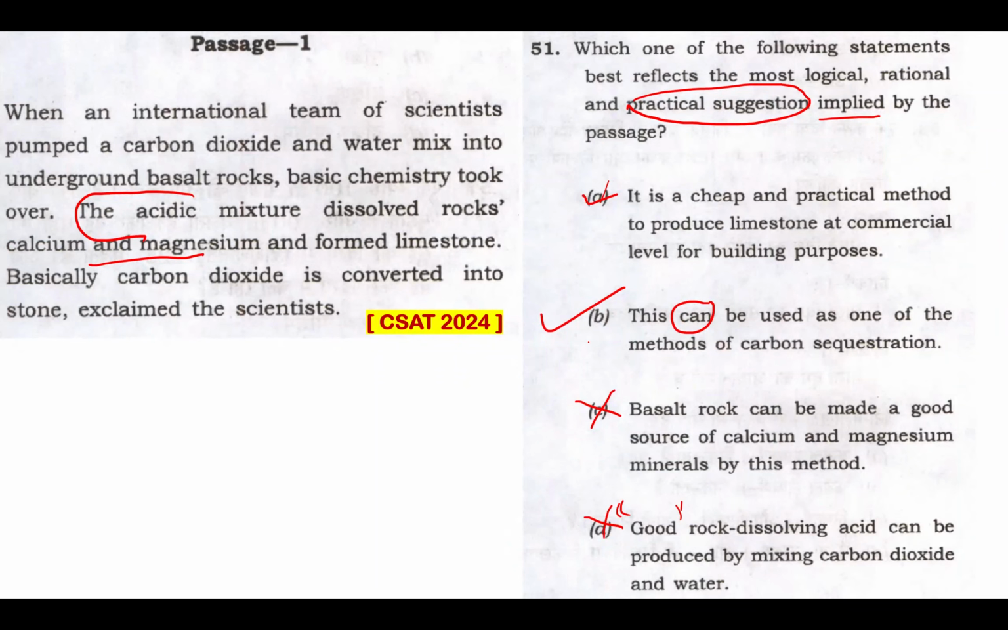Carbon sequestration would mean capturing and storing of atmospheric carbon dioxide. The scientists noted that carbon dioxide was effectively converted into stone. So that was mentioned here. So option B is my answer.